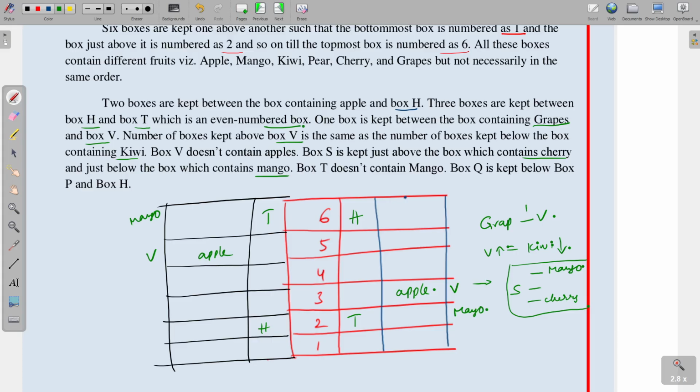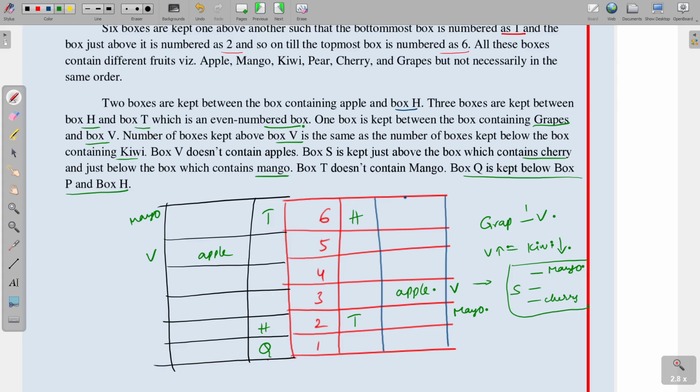Next, box Q is kept below box P and box H. See, this point is important. Box Q is kept below box P and box H. So in the first possibility, box H is there, and here Q is placed. Why? Because Q is below box P and below box H, and here H is there. So in these 4 places we will get Q anywhere. Okay. And next, see the possibility: between grapes and V, 1 box is there; the boxes above V and below kiwi are the same. And next, S, mango and cherry, these three are the same.